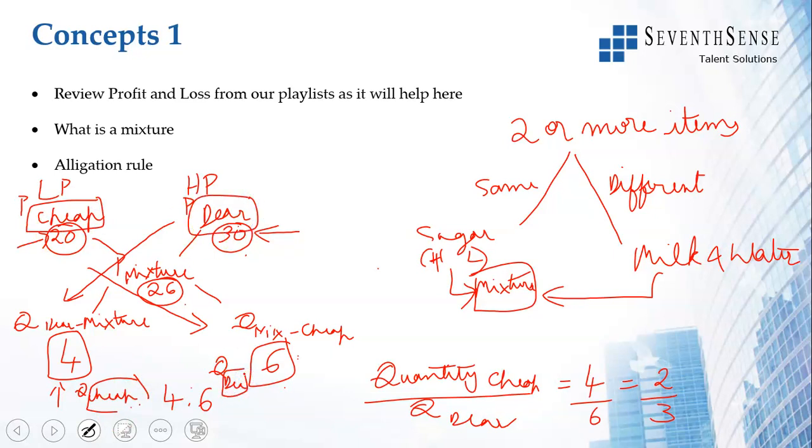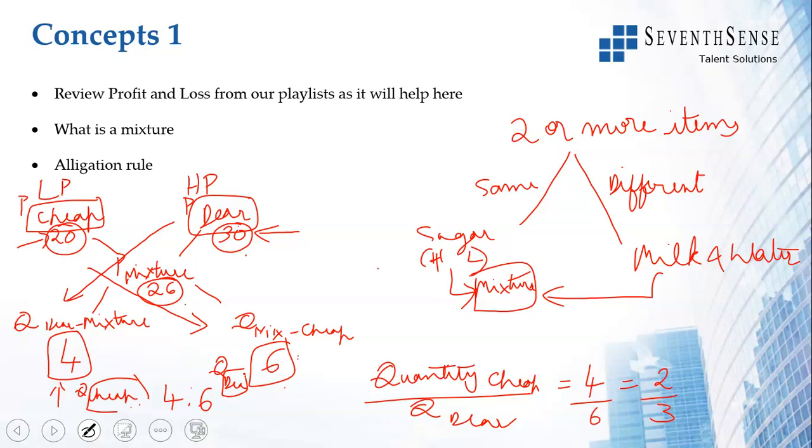So you get quantity of cheap by quantity of dear is 4 by 6, which is 2 by 3. So when they are mixed in a ratio 2:3, the resultant mixture is 26. 2:3 could mean anything. They could be 200 grams and 300 grams, or 2 kgs and 3 kgs, or 20 kgs and 30 kgs. The mixture would be valued at 26.